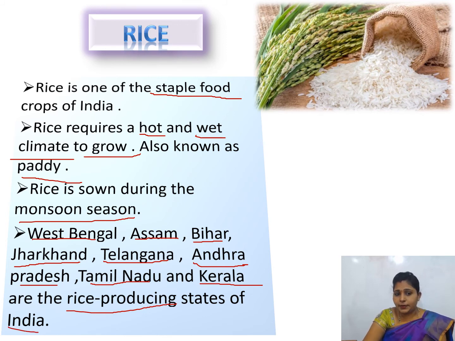Shall we repeat it once again? Rice is one of the staple food crops of India. Rice requires a hot and wet climate to grow. Rice is sown during the monsoon season. And which are the rice producing states of India? West Bengal, Assam, Bihar, Jharkhand, Telangana, Andhra Pradesh, Tamil Nadu and Kerala.